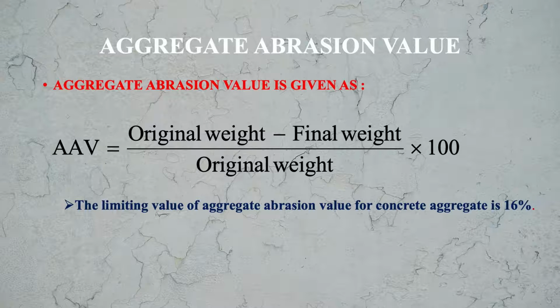The limiting value of abrasion value for concrete aggregate is 16% as specified in the code, that it should not be more than 16%. Now let us move to the next test, which is aggregate impact value.